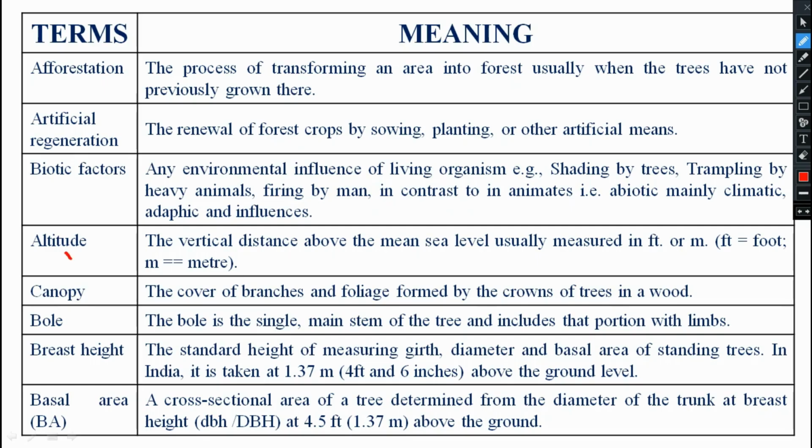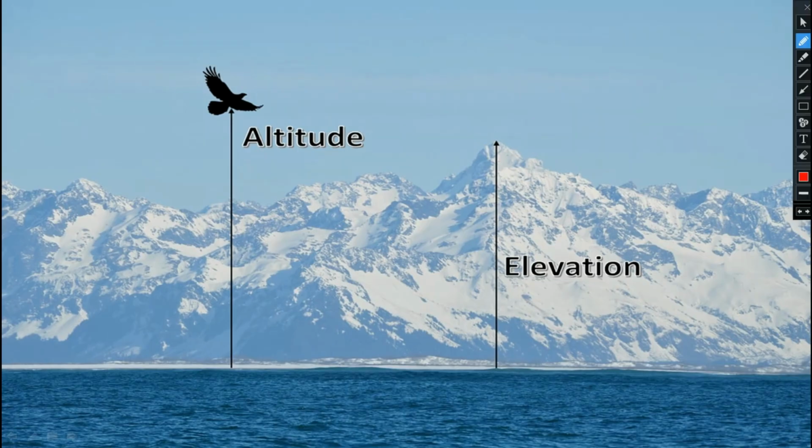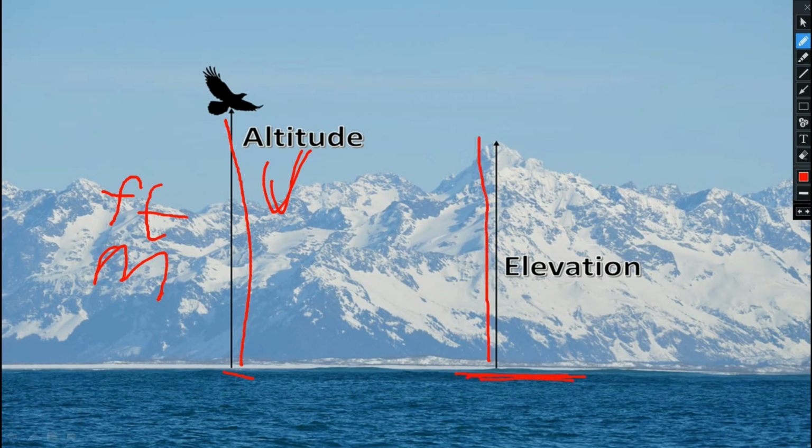Next point you see altitude. What is altitude? The vertical distance above the mean sea level, usually measured in feet or meters, is known as altitude. In this picture, from the mean sea level, what is the height? This will be written either as feet or meters. That is known as altitude. What is elevation? The peak point of the mountain from the mean sea level is known as elevation. I hope this is clear.